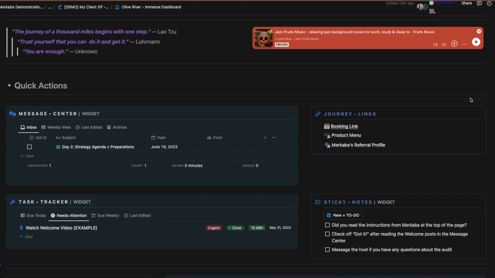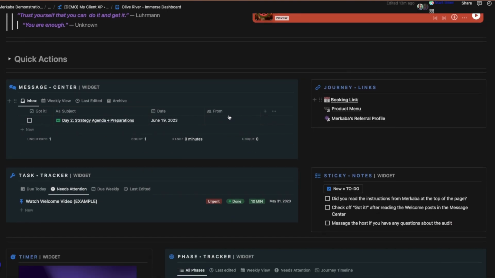So they're able to see messages, any messages that you've sent them. They're able to see any task that's due for today or needs attention or due for that week. They're able to see any main links that you want them to have. So your booking link, it's sitting right there. They don't have to go searching for it. Your product menu, if they want to buy other types of products, are sitting right there.